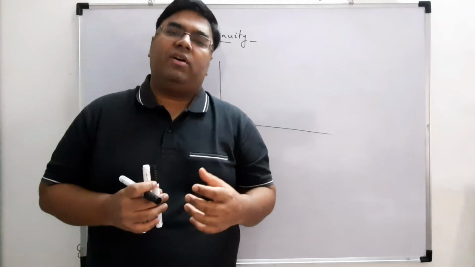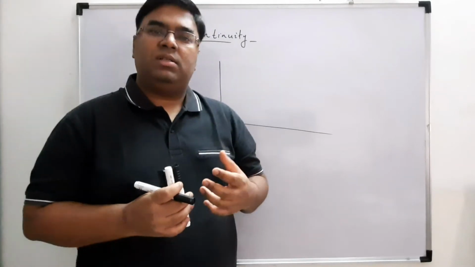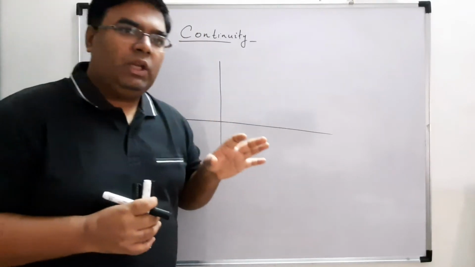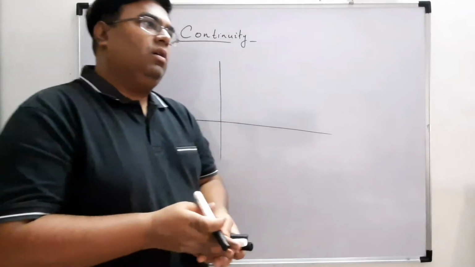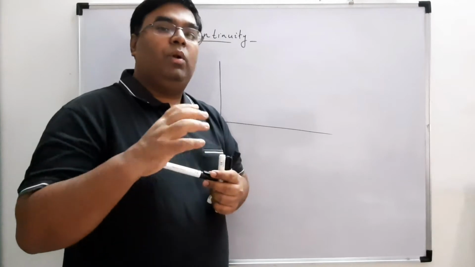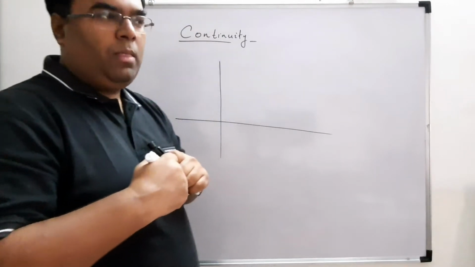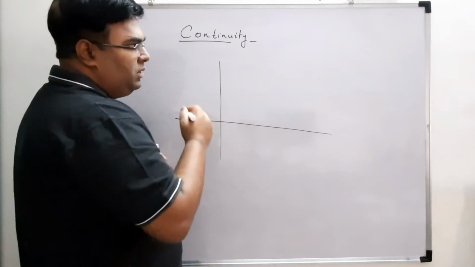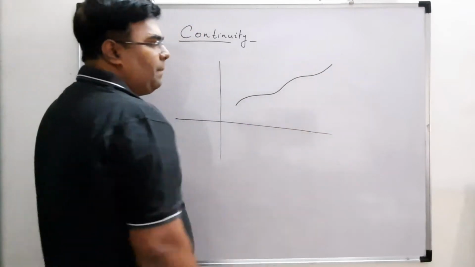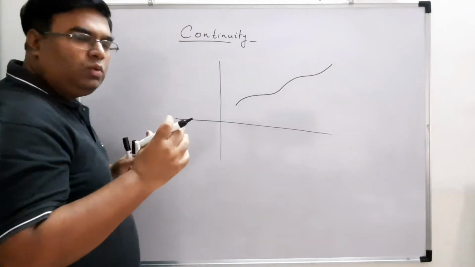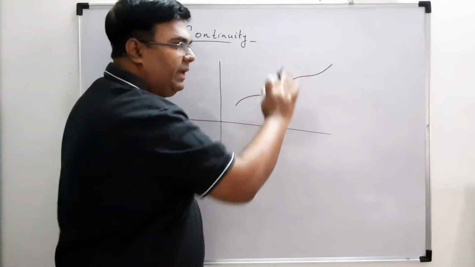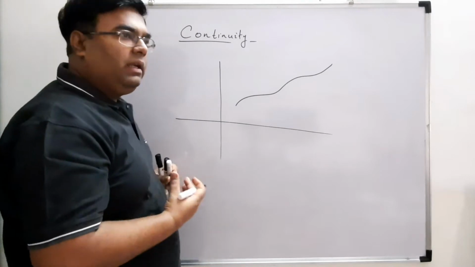Like trigonometric functions, algebraic functions, logarithmic functions, different functions in maths, and we want to know whether these functions are continuous or not. Now, how would we find whether a function is continuous or not? Just by plotting a graph of that function. Suppose there is a function f(x) and you plot a graph like this. If you are able to plot a graph which goes without any gap, without any break, then it is called a continuous function.